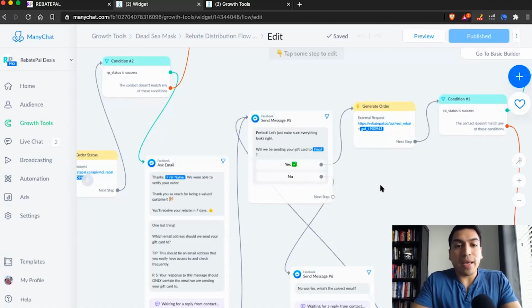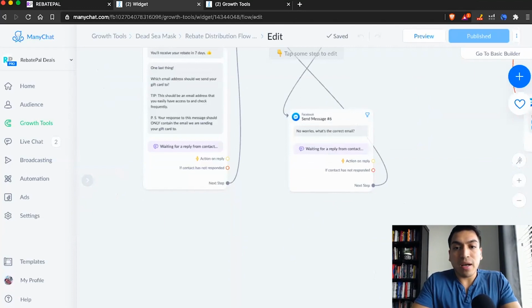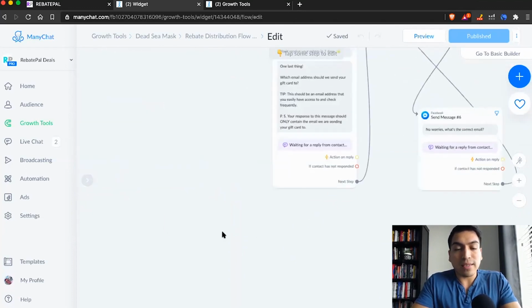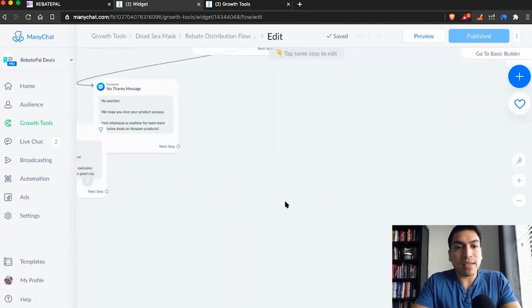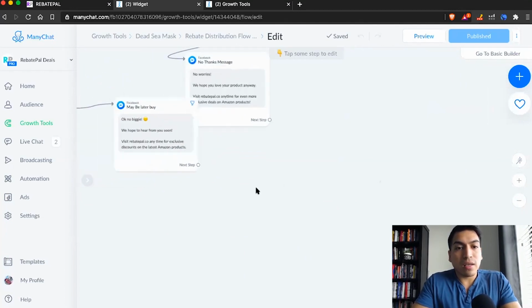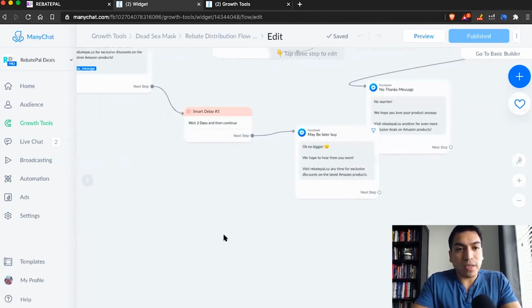We'll verify through an external API that they're not on that list. And if they are on that list, we're not going to send any sort of rebate. And then we'll send them to this message here that says contact seller. Let me see, it's in the very beginning.